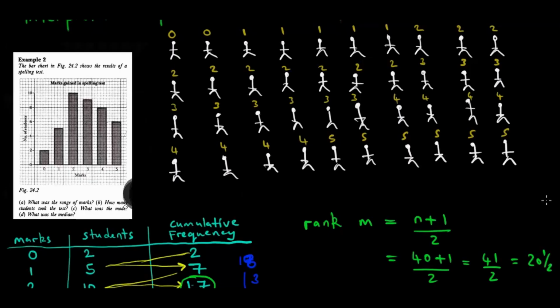The rank calculation we did tells us the number of the student who is in the middle when they are standing like this. So as if they are standing in a file, the student in the middle of this data set is at rank or position 20.5. So if we read these positions, 1 2 3 4 5 6 7 8 9 10 11, by the way I said 10, 10, 10, 10, so counting to 21 should not be difficult. From here, the first row has 10, then 20, which means this is 20 and 21. So when we come here, 20, 21, right?